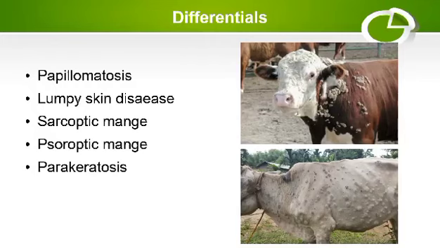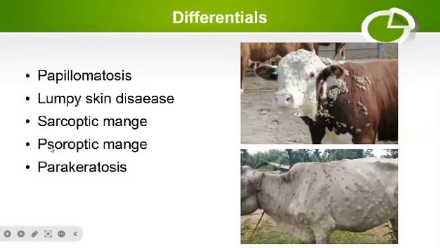If we talk about differentials of this disease, that is, from which diseases we should differentiate this, first is papillomatosis. In papillomatosis, you will see cauliflower-like growth instead of crust, as you can see in this picture. And in lumpy skin disease, you will also find a high rise of body temperature along with GIT and respiratory signs. And there is specific formation of lumps instead of crust in lumpy skin disease.